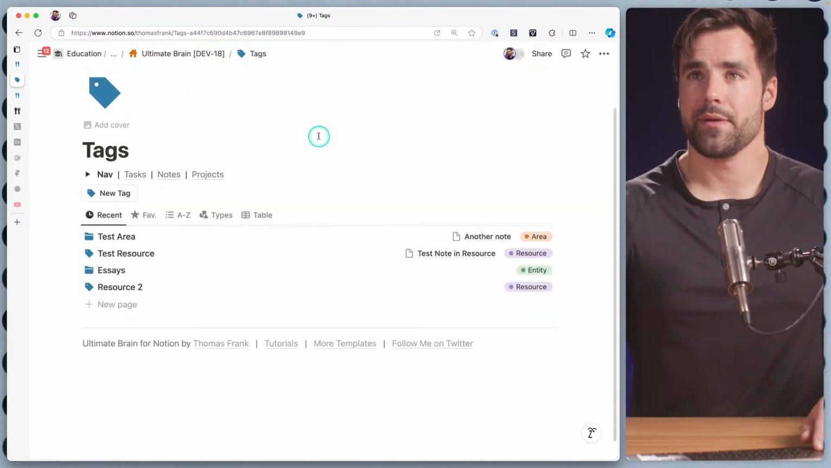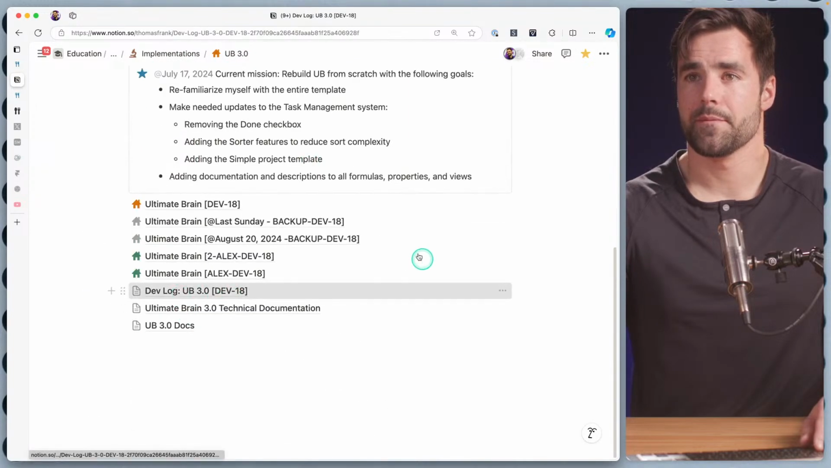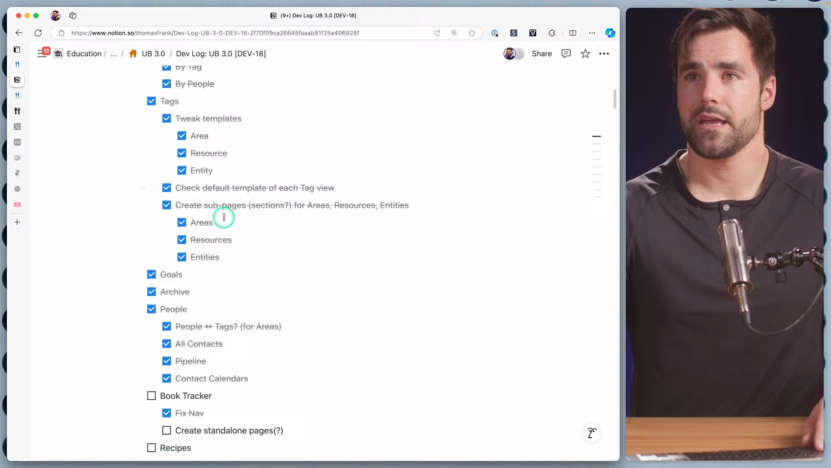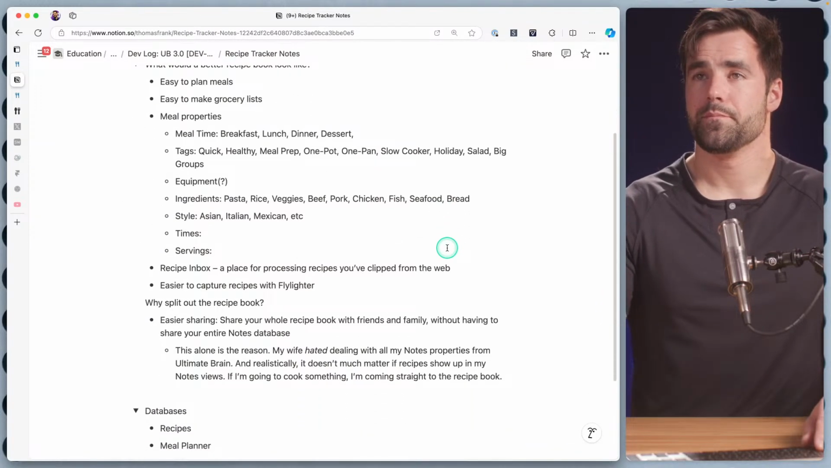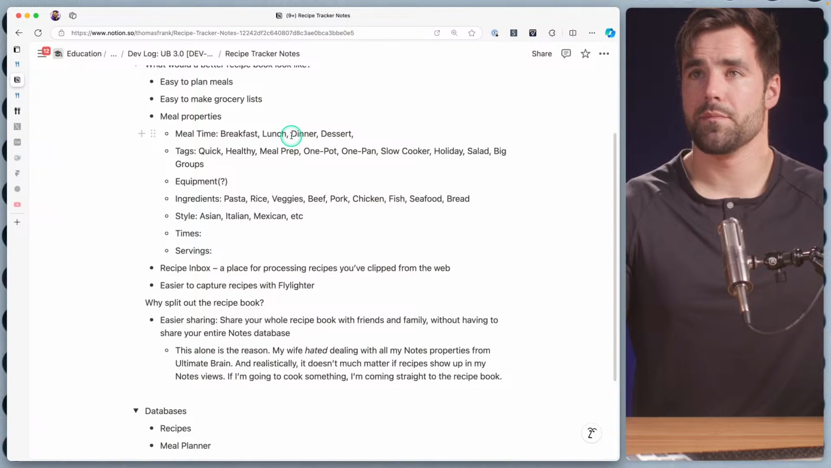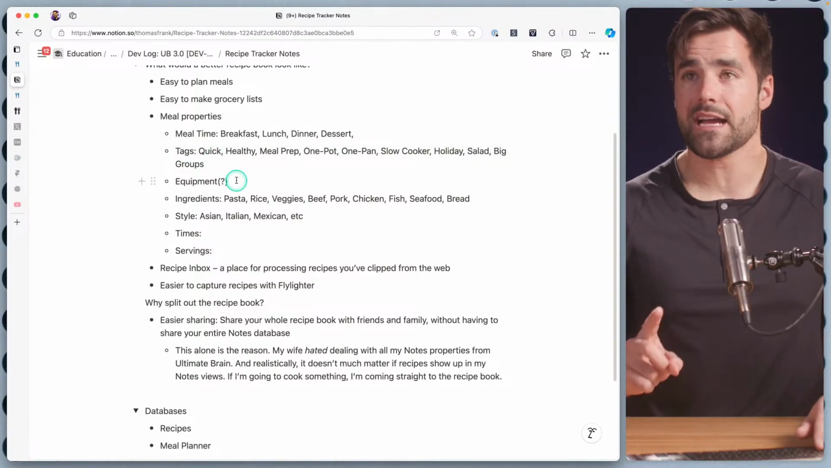Let me look back at my notes here. And I think I actually went away from my notes, so I need to go back to my dev log. I think I had a page note here. Yes, I did. There we go. Okay, meal properties. We're good on meal times. We're good on tags. We now have that tag database. Ooh, equipment. Okay, that could be another type.